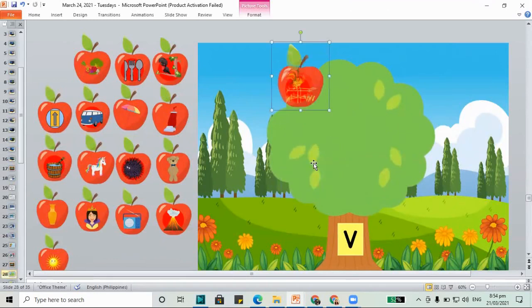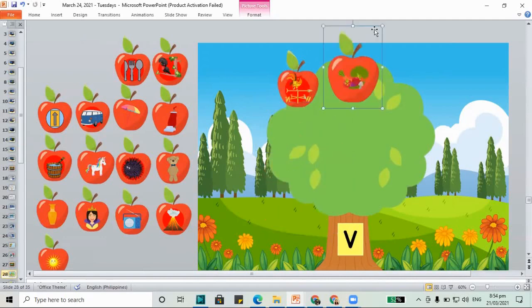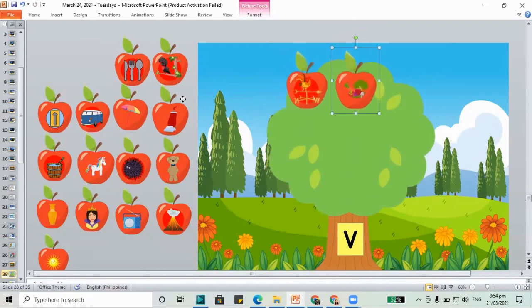How about vegetables? Do we put vegetables in V? Yes, vegetables begin with letter V. It also goes in the letter V in the V tree. How about the utensils?